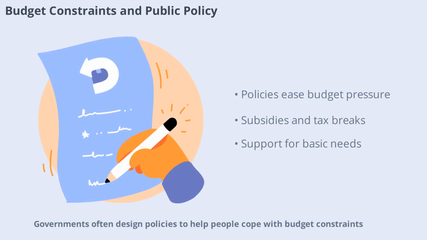Governments often design policies to help people cope with budget constraints. Examples include subsidies for essential goods, tax breaks, or direct cash transfers. These measures aim to ease financial pressure and ensure everyone can afford basic needs. Understanding how budget constraints affect consumer behavior helps policymakers create effective support programs.